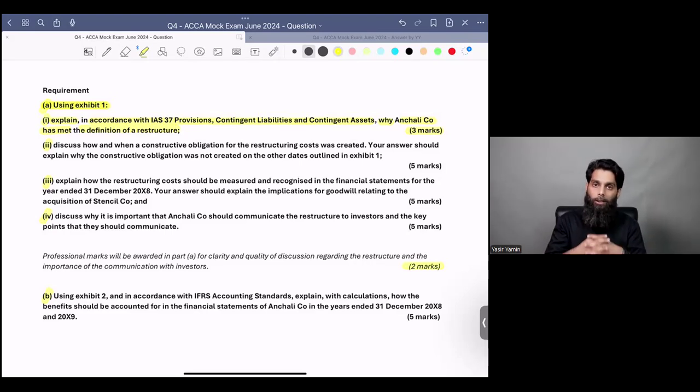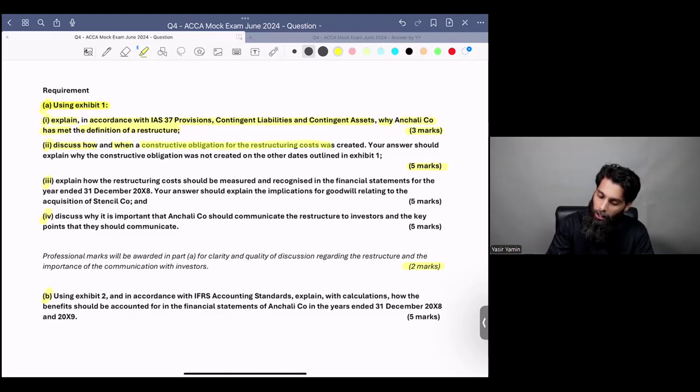So restructuring is an activity whenever there is a modification in the scope of the business or the manner in which the business is being conducted. It needs to be a material change in order to be termed a restructuring activity. Now, why am I emphasizing the word restructuring itself? Because if it's not restructuring, then IAS 37 will not allow you to create a restructuring provision in the first place. Make sense?